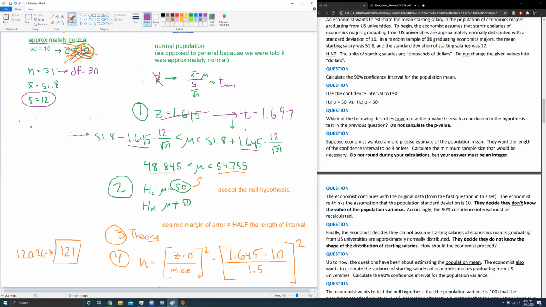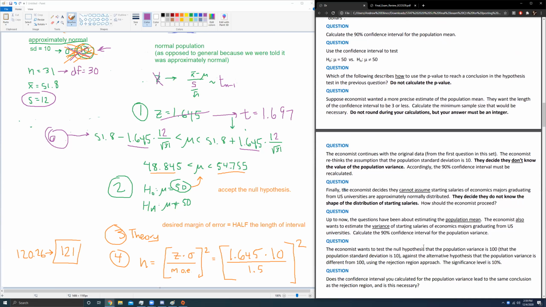I'm assuming that we're not going to go back to using the fact that sigma was 10 like we did for the very first problem, because they told us to forget about that way back in question 5. Unless they tell you here in question 6 to say, okay, don't assume they're normally distributed, but let's go back and use the population standard deviation of 10, then I would continue to use 10. But because they told us to forget about that in question 5, I'm going to go back and use the 12 that they gave us.